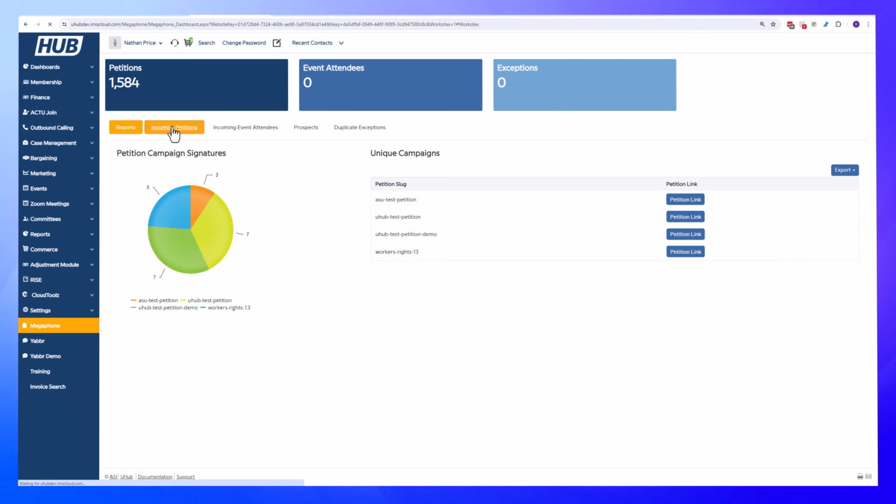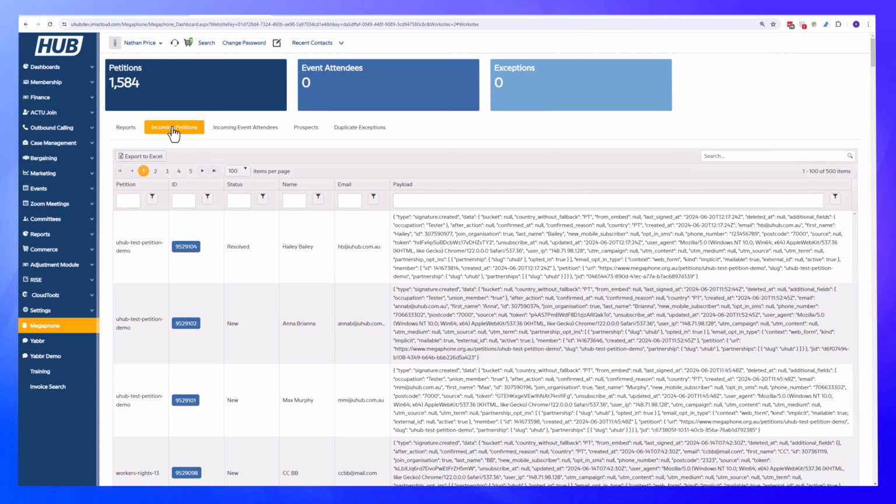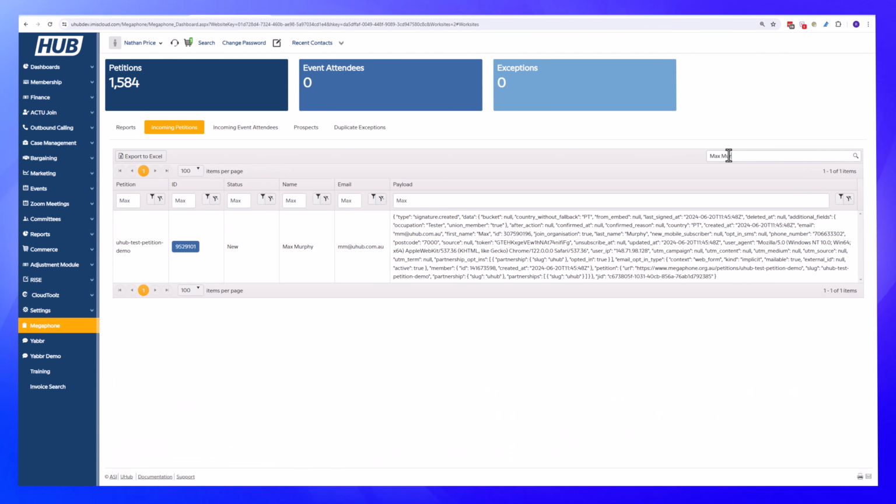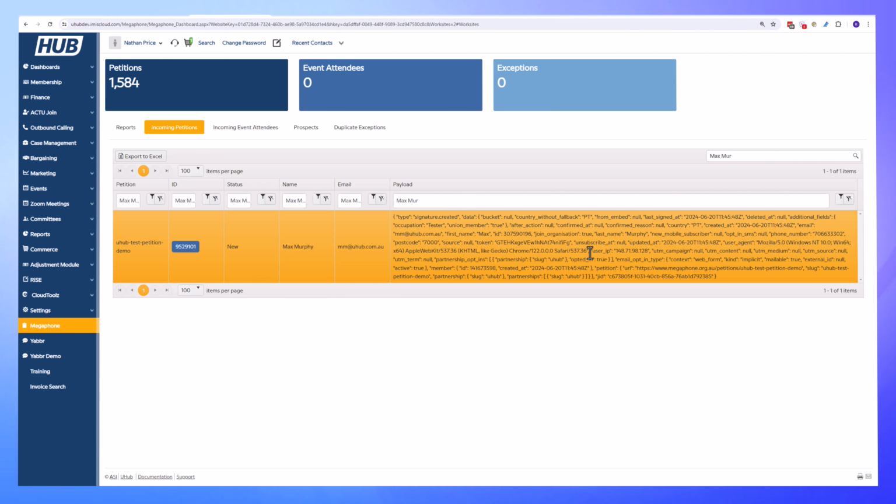On the incoming petitions tab, we have a raw summary of the petition information that comes in live. Each time we refresh the page, there'll be new data. So we have a summary of the basic petition information that comes in, and there's a Google-like search in here. Say, for example, I want to find petition signed by Max Murphy. I can filter down to that very quickly.